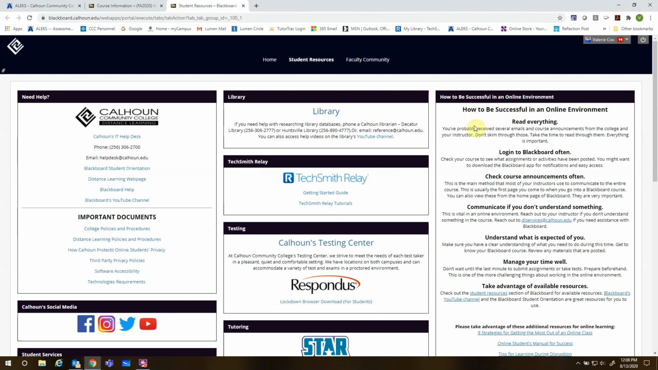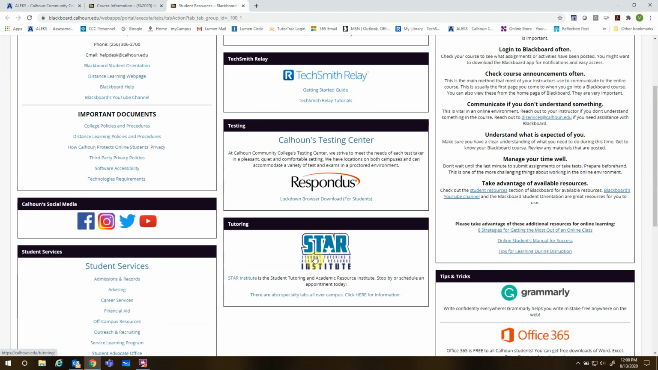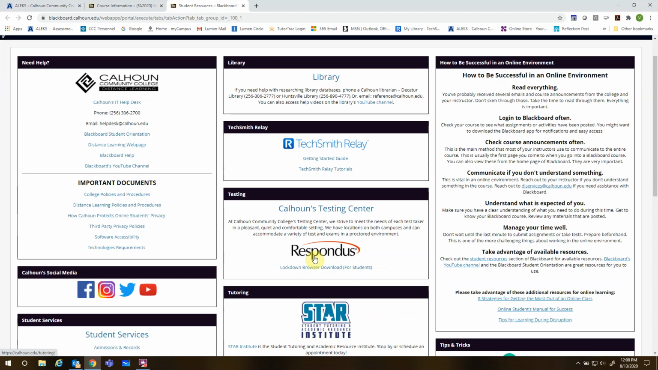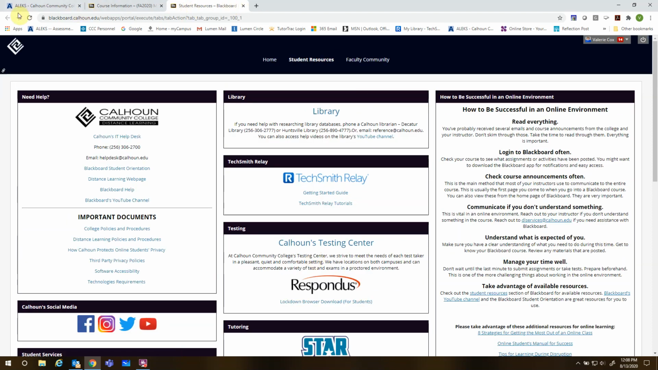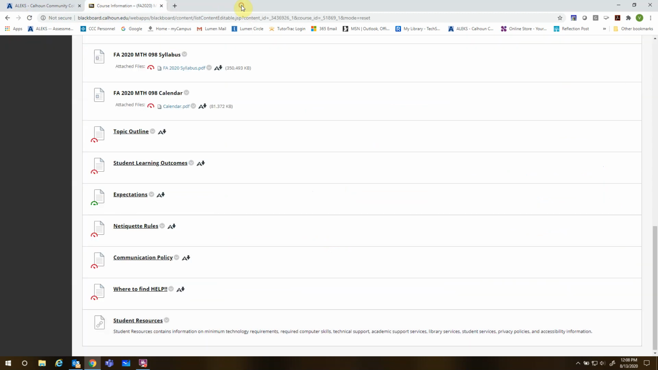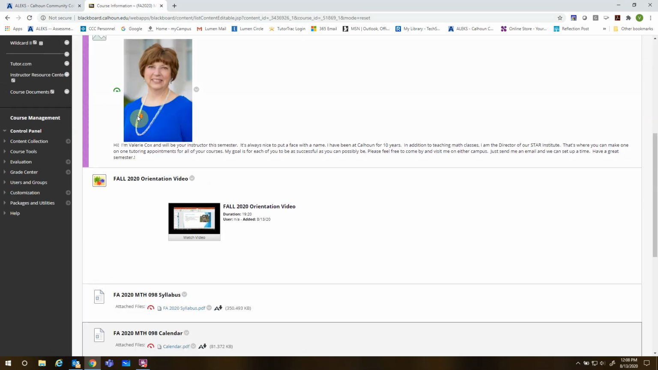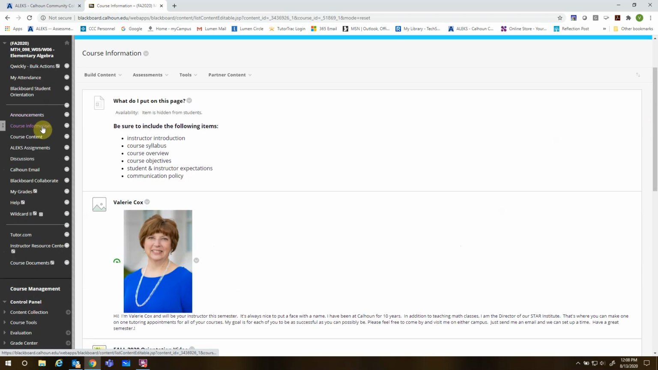It also tells you how to be successful in an online environment. Hopefully you're communicating with me. You can see here's where you can get to Star Institute also if you want to schedule an appointment. Lots of different services for you under student resources. Okay, so that was all under the course information tab over here on the left-hand side.